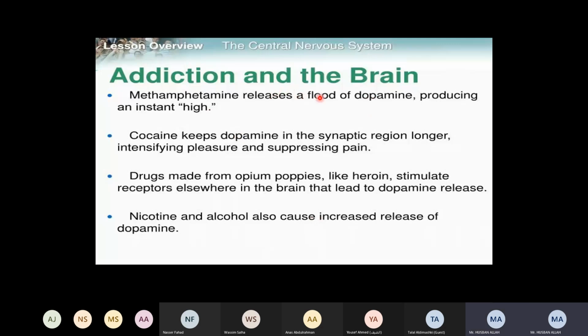Methamphetamine releases blood and dopamine, producing an instant high. Cocaine keeps the dopamine in the synaptic region longer, intensifying pleasure and suppressing pain. So if you look at almost all these drugs, some of them we are using for our own beneficial purposes.